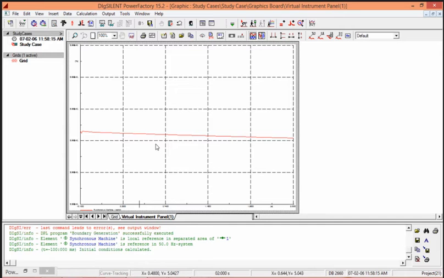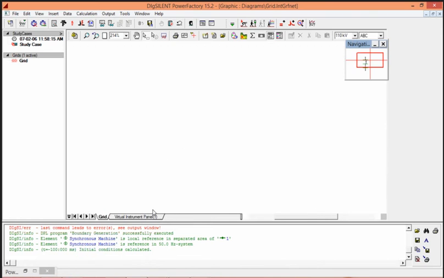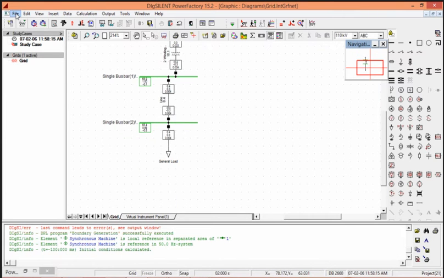the loading graph of generator at 5%. You can see the loading graph at simulation. So likewise, we can analyze very large systems.